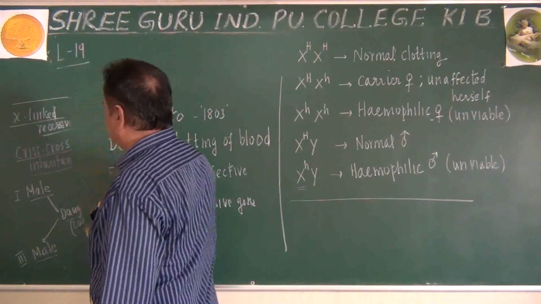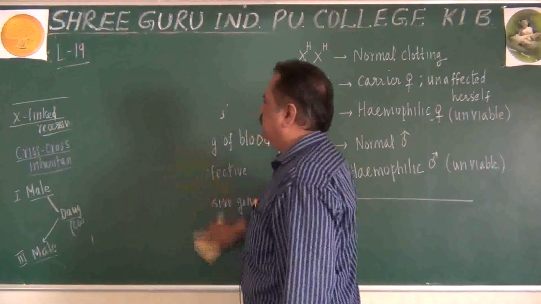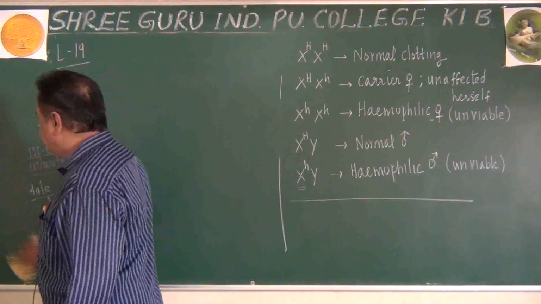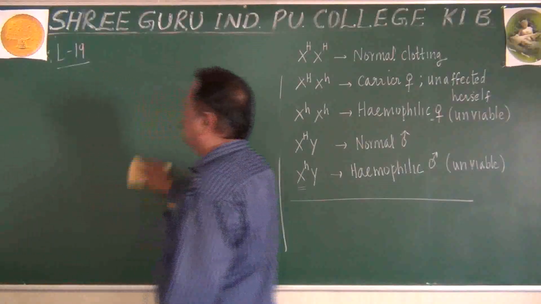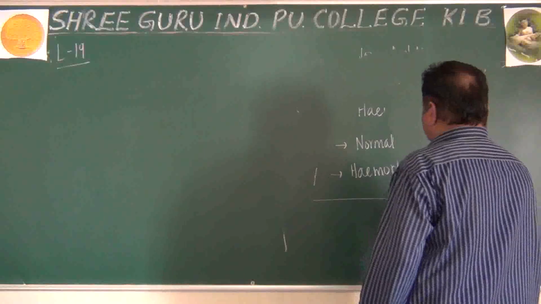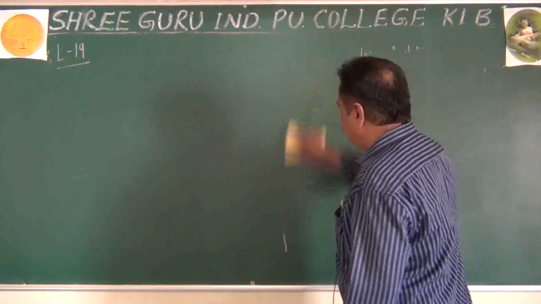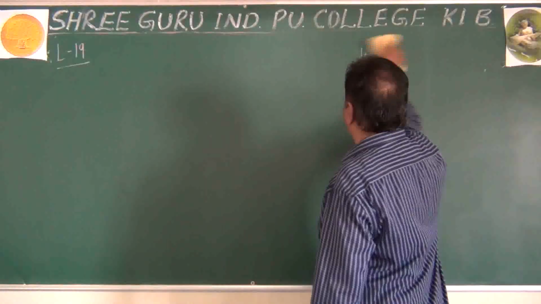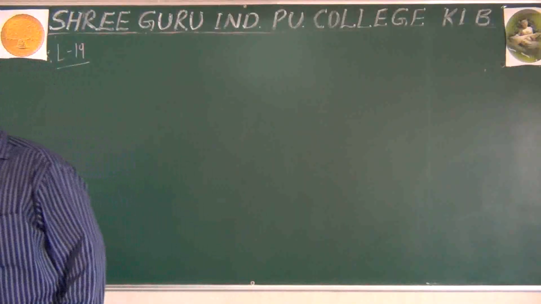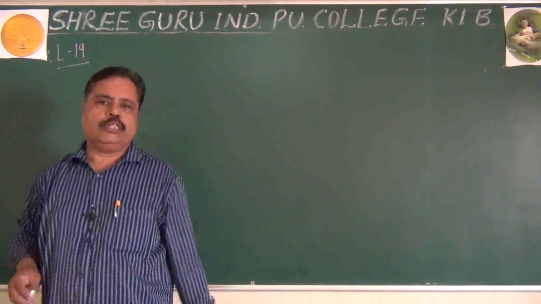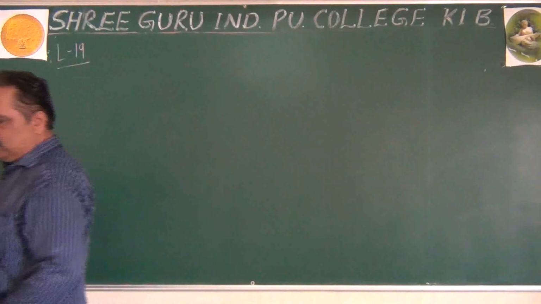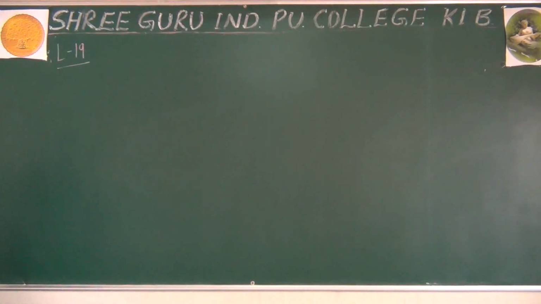Let me continue about some more genic disorders. We have seen two types of genic disorders so far. One is color blindness, another one is hemophilia. Let me continue with some more types of genic disorders.